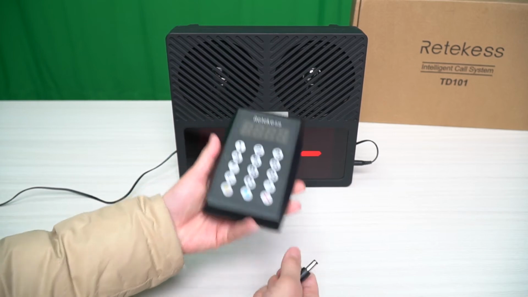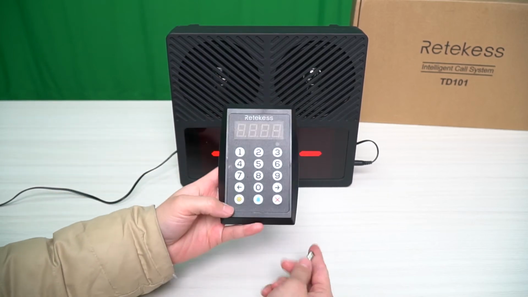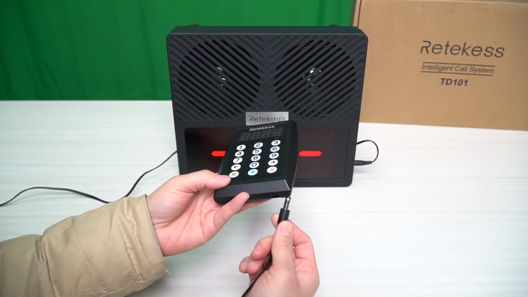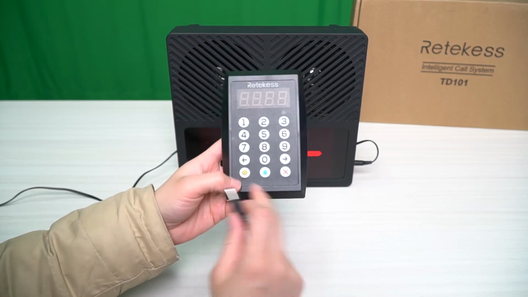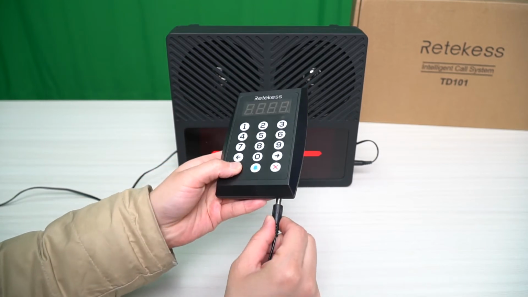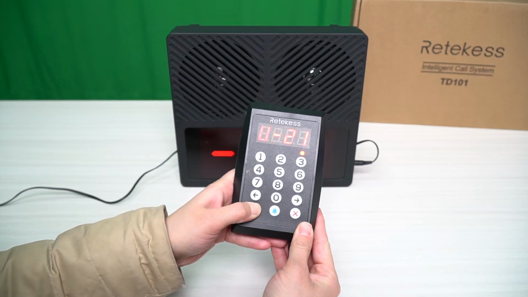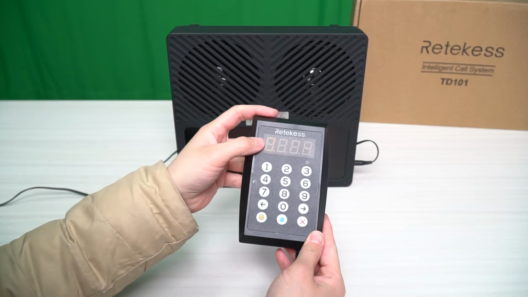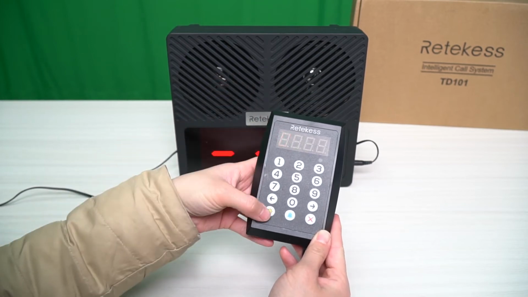Okay, now I will show you how to change the ID of the keypad. First, we pull off the adapter, and when we plug it in, we long press this key. This is the set key. Long press until the display shows 0, then we can release the button.